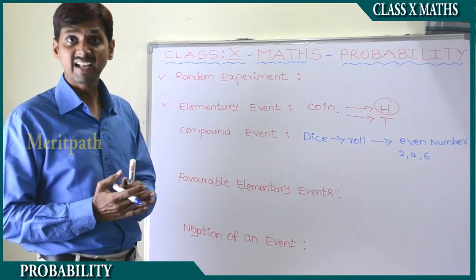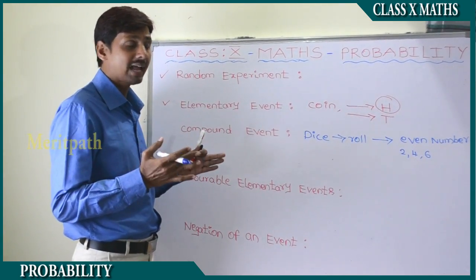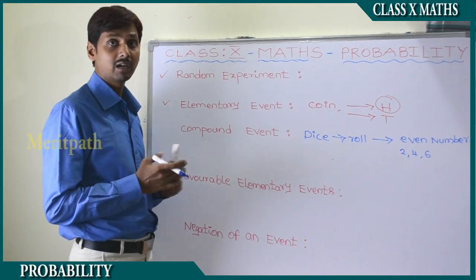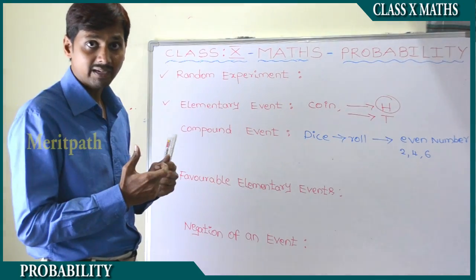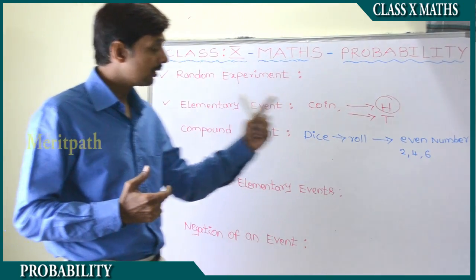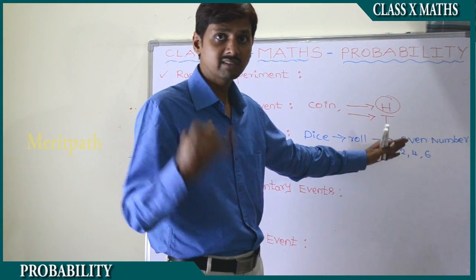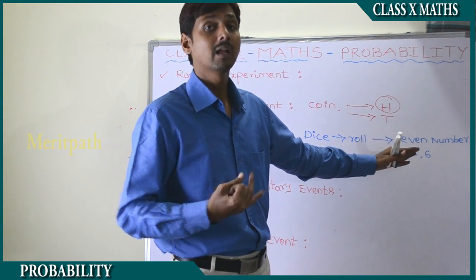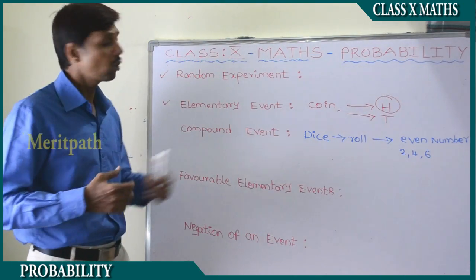So this kind of event is known as a compound event, when we are getting multiple events in one experiment, like the result may be 2, 4, 6, three numbers here.